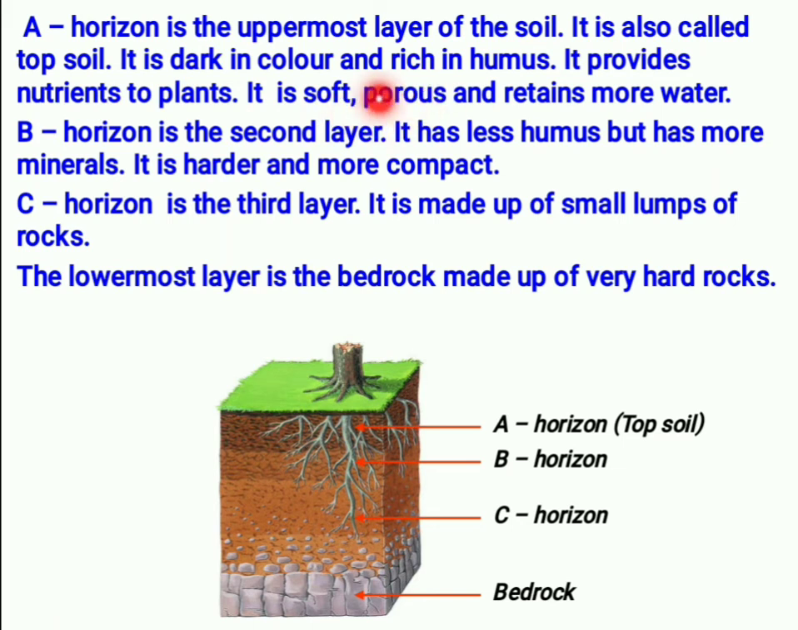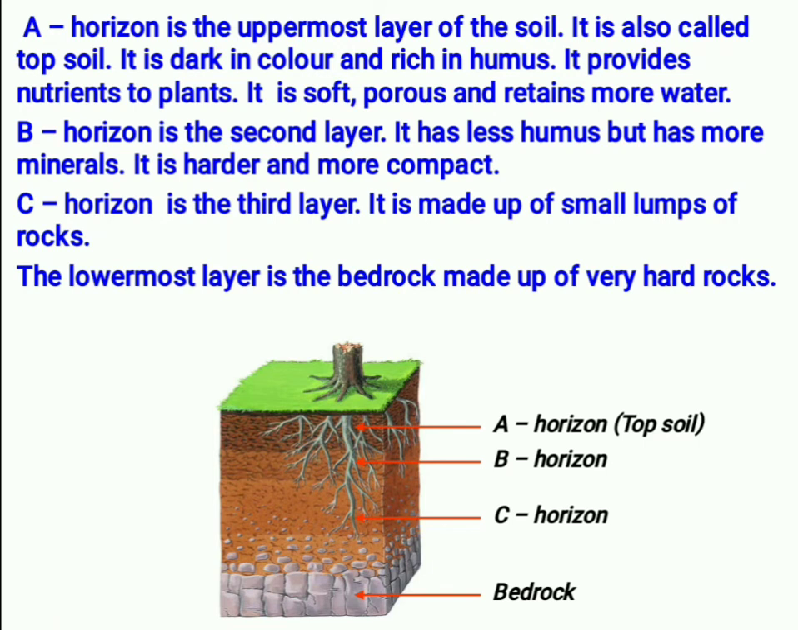Porous means what? This soil has holes, air gaps, so that water and air can easily penetrate, and it retains more water. Understood? A horizon is a very important layer because it has more water, and it has air gaps for the penetration of oxygen also. Okay, why? Because even the roots need oxygen to respire.